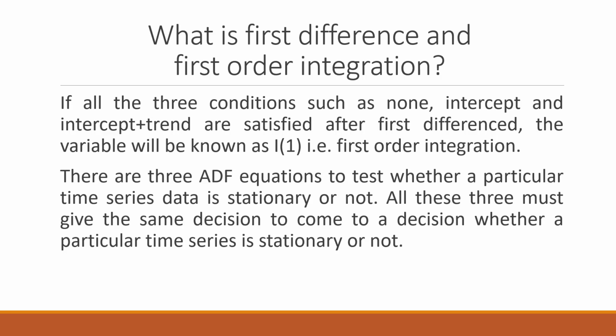Now we will have to test the series in all the three conditions. That is, having constant with no trend, constant and intercept, and trend. There are three ADF equations to test whether a particular time series data is stationary or not. All these three must give the same decision to come to a decision whether a particular time series is stationary or not.